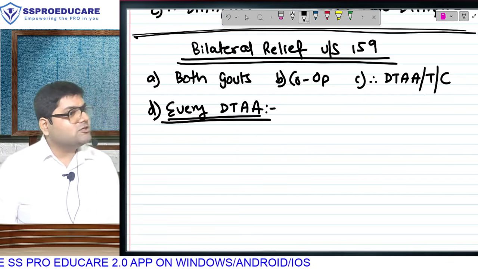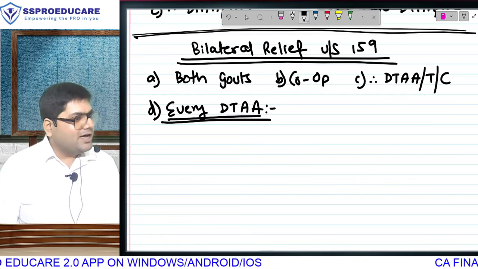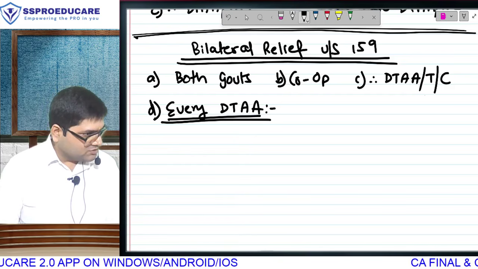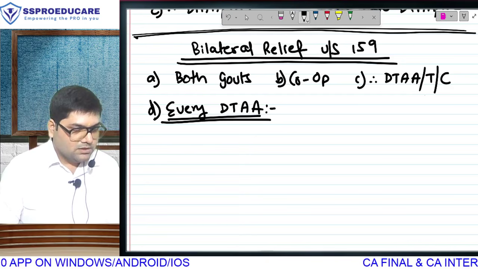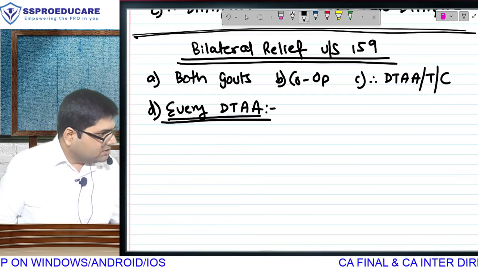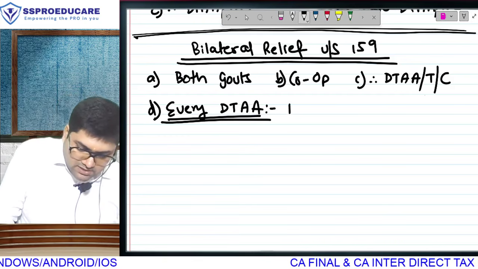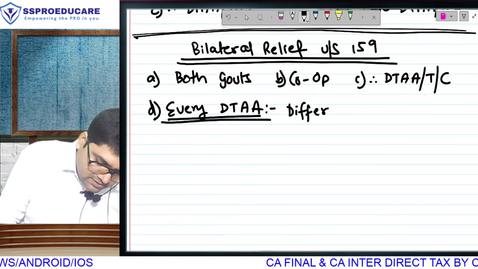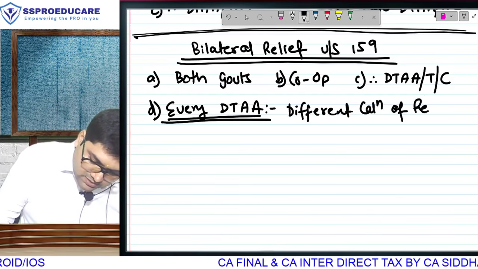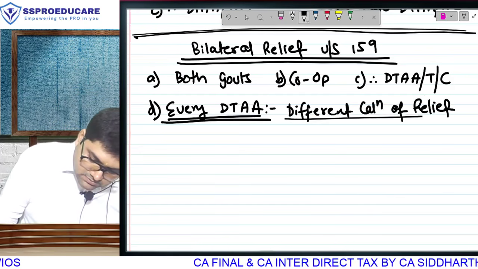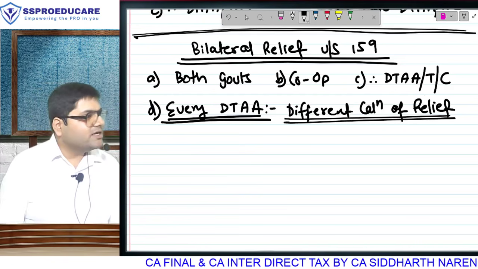What if I tell you there is an Indo-China agreement also? 100 galis, abuses we give to China. Treaty hai. So do we have treaty with US, UK, Nepal, China? Eh? But the calculation is different. Every DTAA, different calculation of relief.